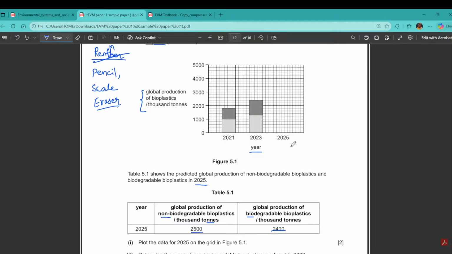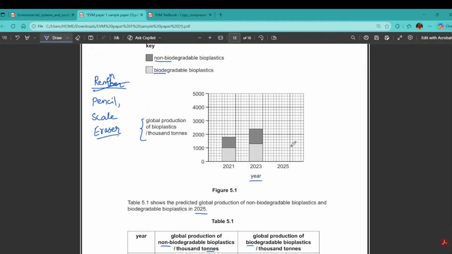Be careful about the space you give between the bars here. Let's see, 1 2 3 4 5, 1 2 3 4 5. So my graph should start from this and end on this, because it's all 5, so it's easy to see. But when you have the paper in your hand, sometimes you will misread the line. So our bar graph should start on this one. Now we know the starting point.